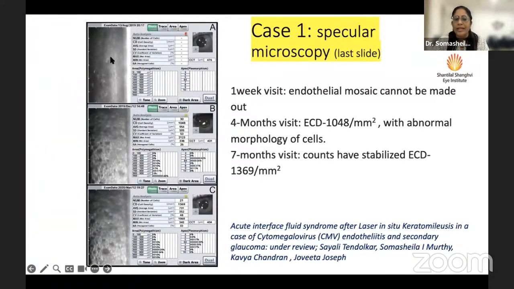Because of edema, you can't get the scan. Within a 4-month visit, the endothelial cell mosaic can be seen a little better. And this is the final visit. Even now, it's the same. She has an endo count of about 1369. So the CMV virus actually adversely affects the corneal endothelial cells, causing their death.